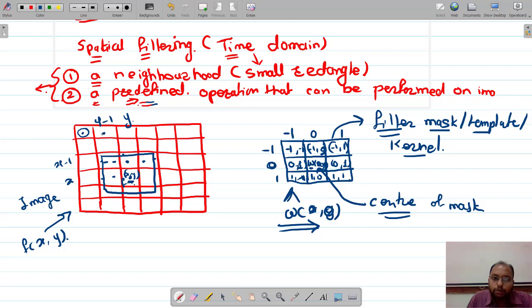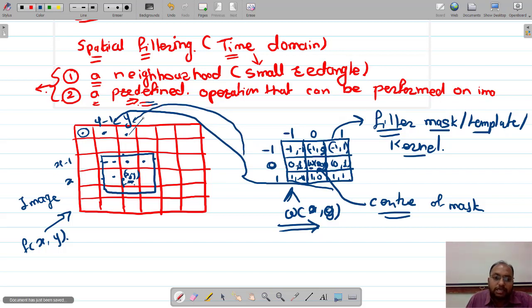Then we move the center of the filter mask to this area and compute a similar process, and then we calculate the value of this pixel. Then we move this filter mask over here and repeat the process. Okay, so we'll see this process one by one.